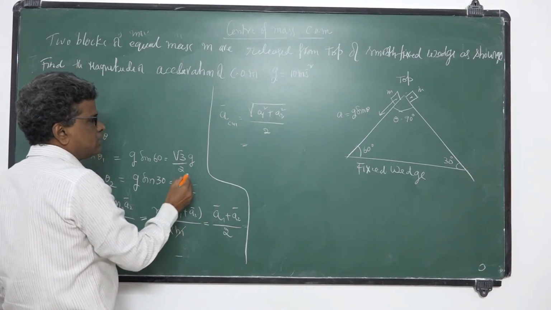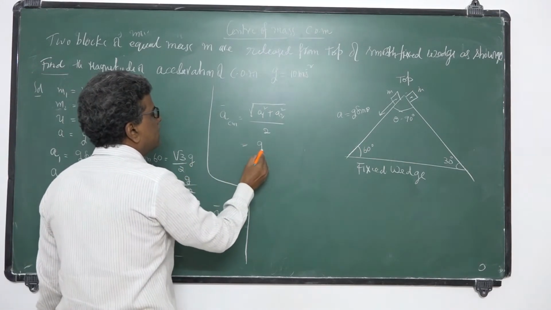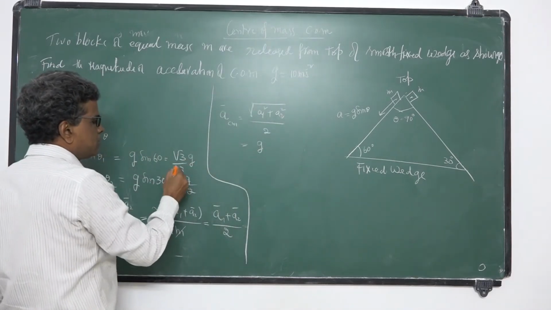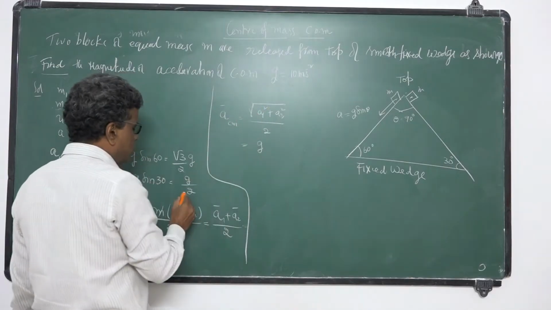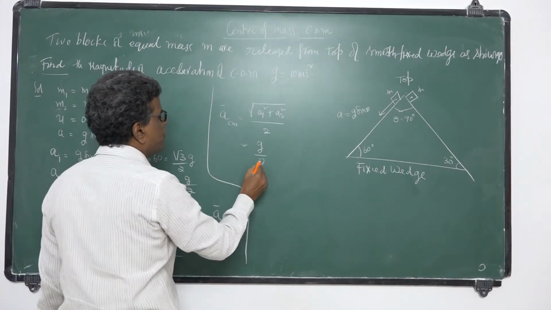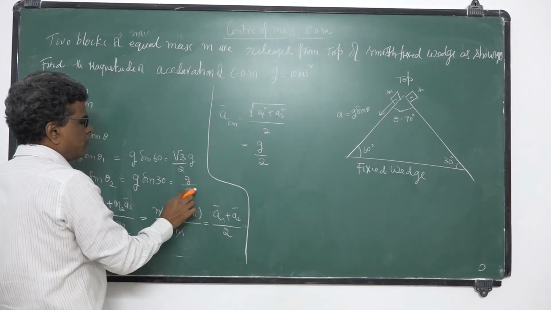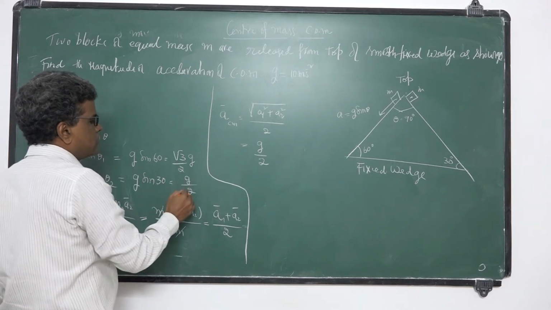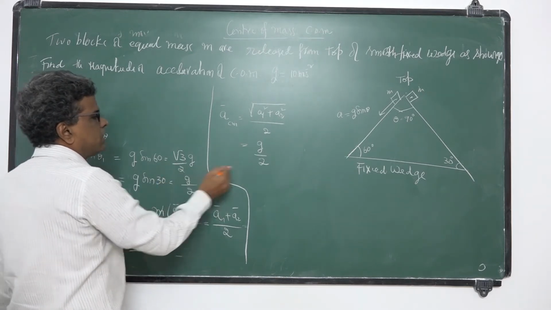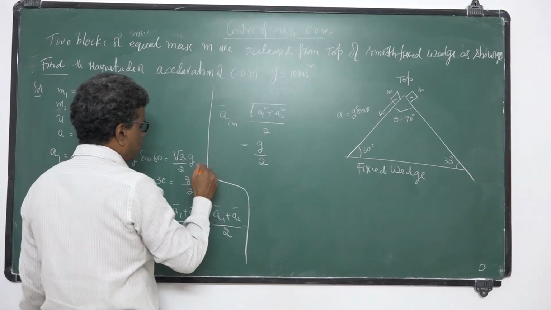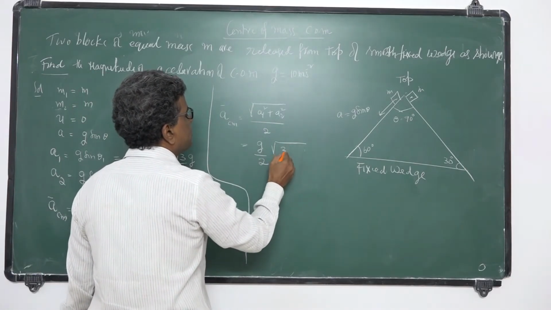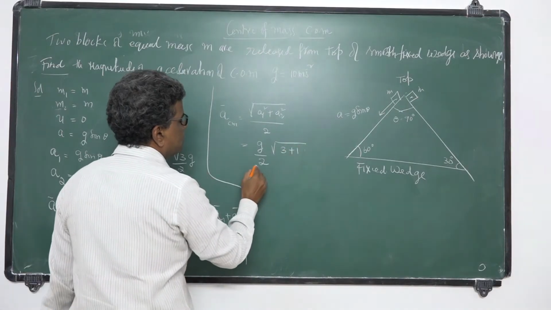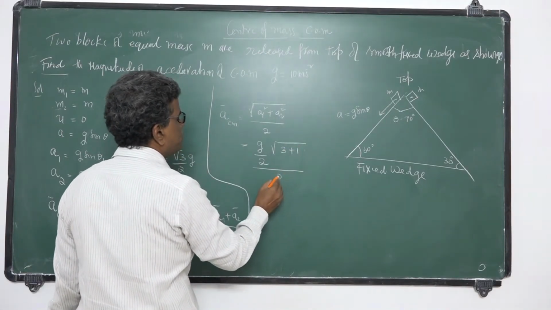You take g as common, so g square becomes g, and 2 square under root is 2. 2 is also common, 2 square is 4, so you take it outside. You will get 2, root of 3 square plus 1. Under root, 3 square becomes 3 plus 1, so you will get 4 by 2.